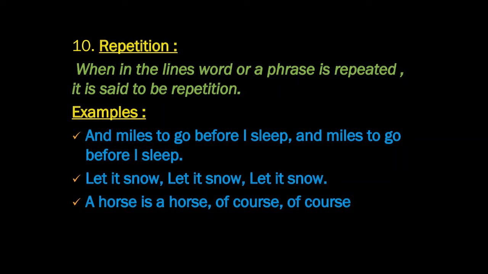Repetition. When in the lines a word or a phrase is repeated, it is said to be repetition. Now students, here the word itself is a bit self-explanatory, but then why do you think the poet uses this? To make an emphasis or to put his foot down and convey his expression or opinion, the poet uses this as a poetic device. Now let's take an example. And miles to go before I sleep, and miles to go before I sleep.